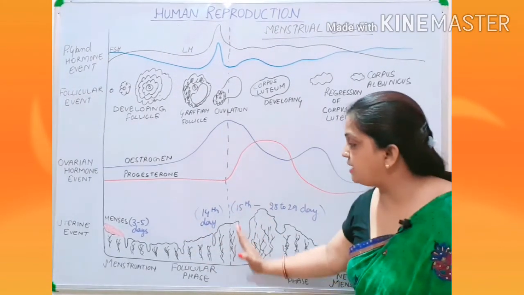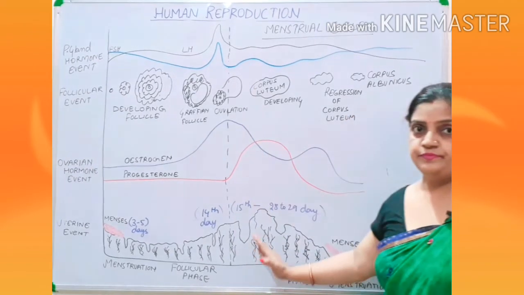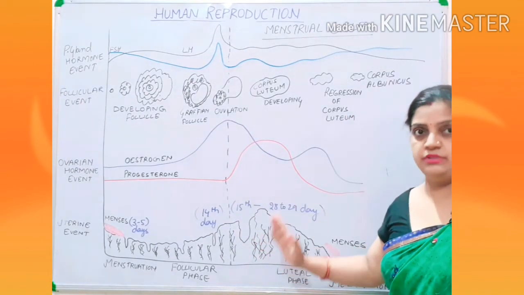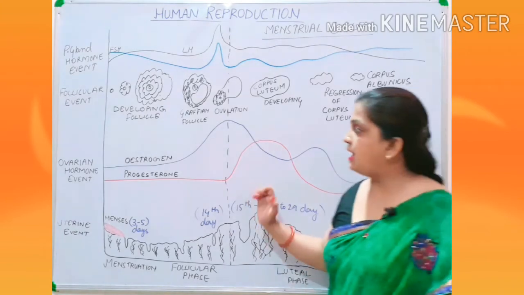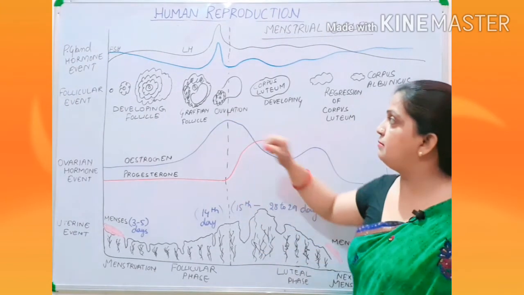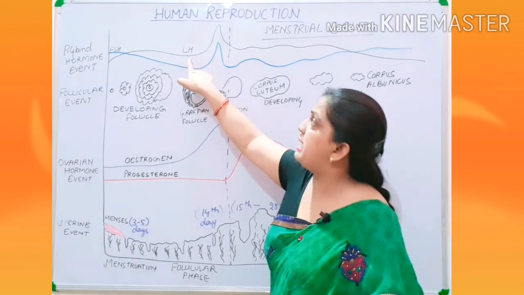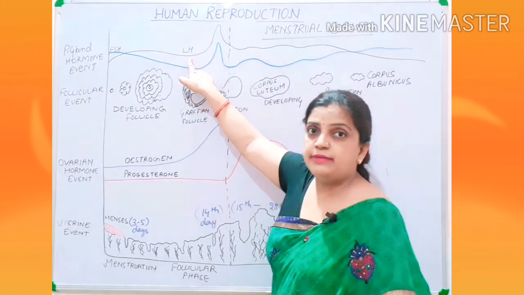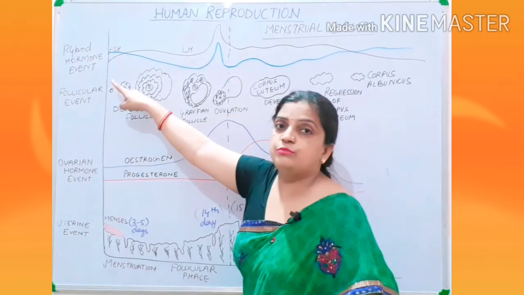Now the cycle has reached the 14th day, the mid of the month. Now what happens here in the mid of the month? Now children, here this LH hormone, a pituitary hormone, comes into the event.